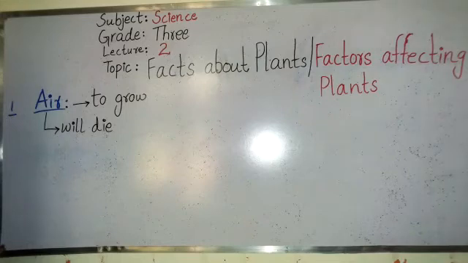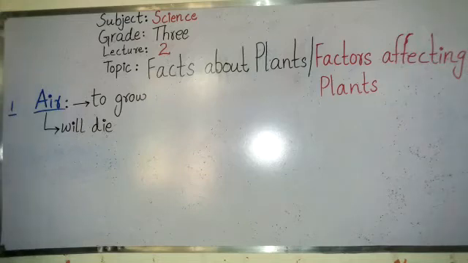Today we are going to start our second lecture of science and our topic is facts about plants and factors affecting plants. The first factor we are going to discuss is air. So air is needed for plants to grow, plants को air की ज़रूरत होती है, and if they do not have air they will die. उनकी death हो जाएगी अगर air वो नहीं लेंगे तो.